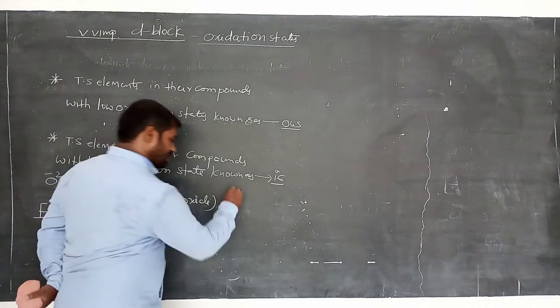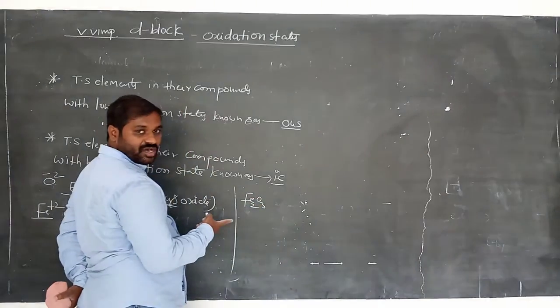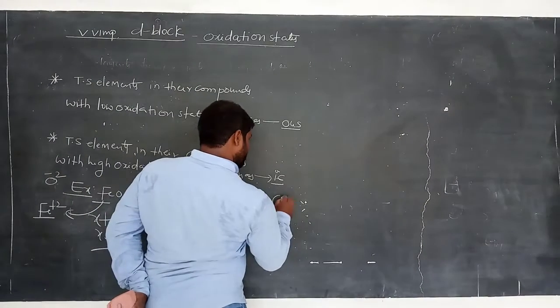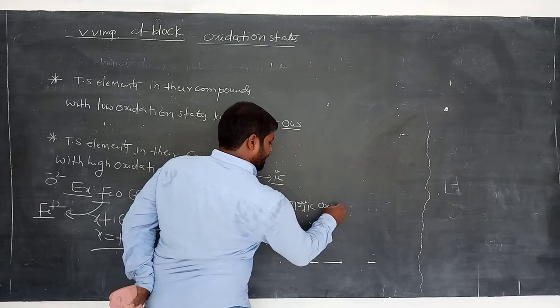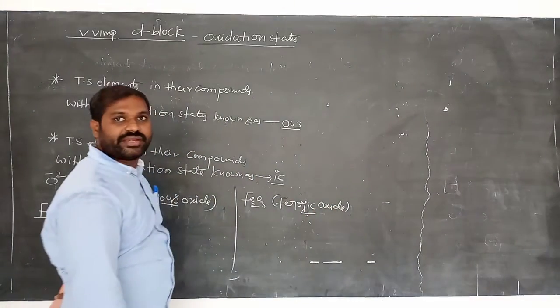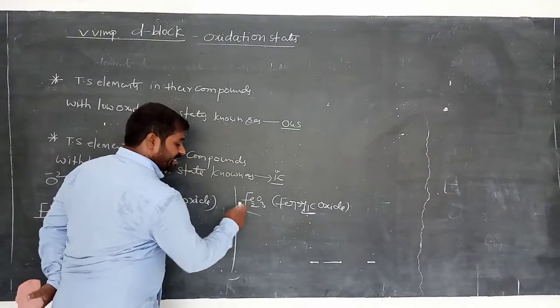Okay. So what about this compound Fe2O3? This is also an iron compound, a transition metal and its compounds. Okay. This is called ferric oxide. Ferric oxide. So calculate the oxidation state of iron here. How many iron atoms here we have? 2.